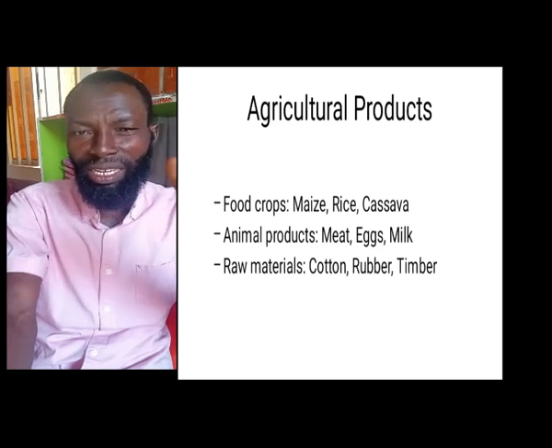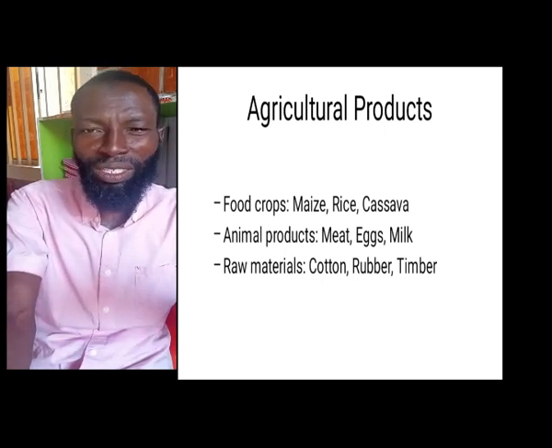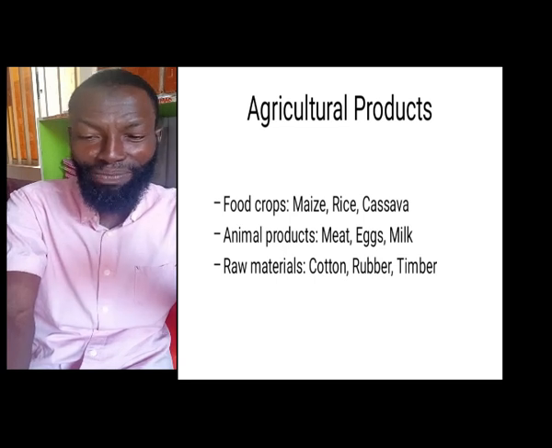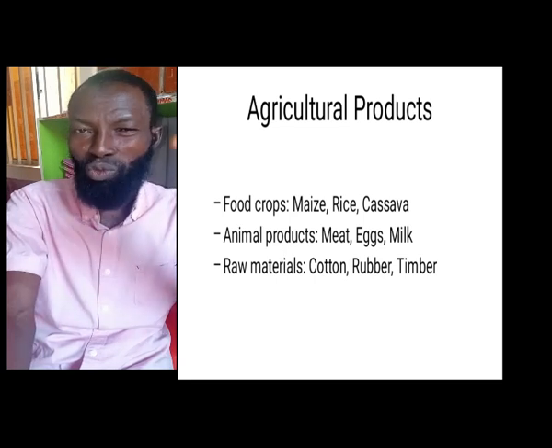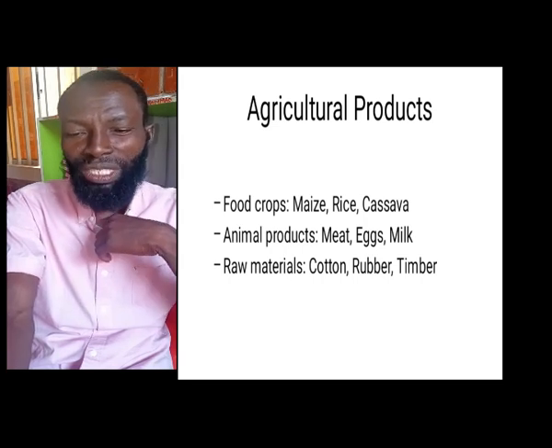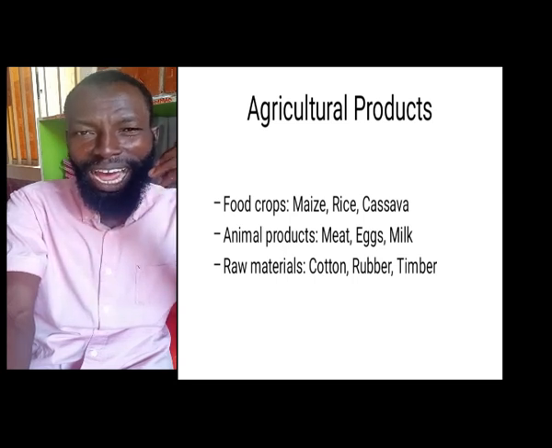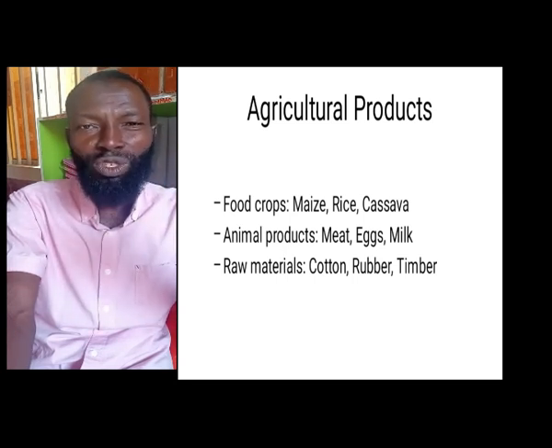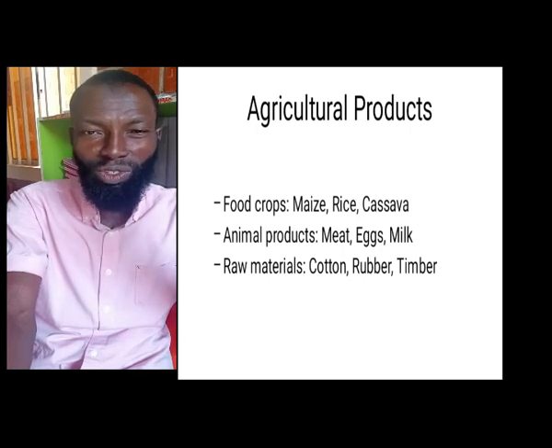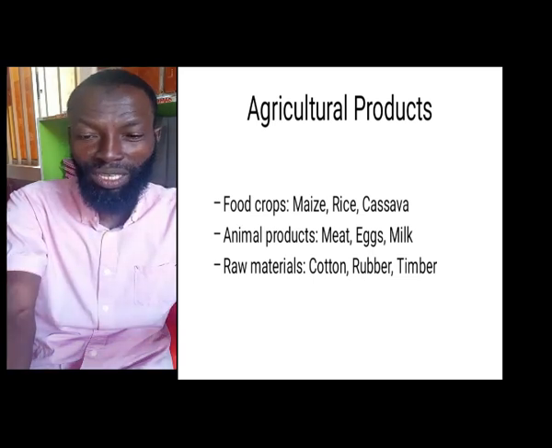All these things that I listed are agricultural products that can be taken from the farm and processed into various things like the timber, the cotton, the rubber, and what have you. These ones are processed into the clothes that we wear. The meat, the egg, the milk are the things that sometimes we come to school with, like yogurts and eggs. Our parents used to fry them for us at home. Either we eat them at home or we bring them to school as lunch.